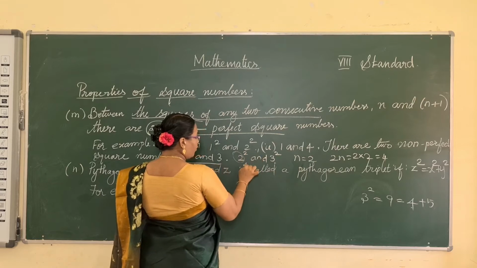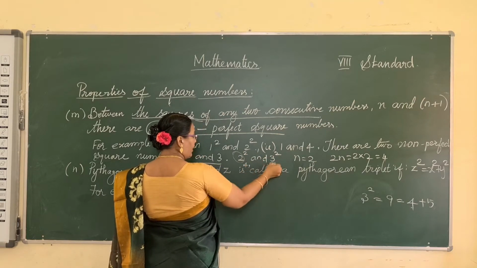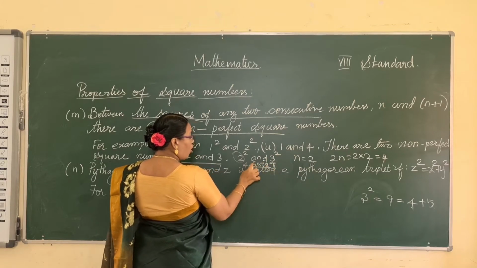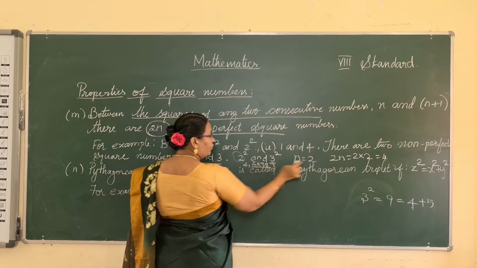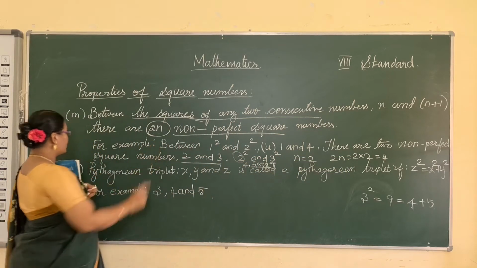2 squared means 4. 3 squared means 9. So which are the numbers between 4 and 9? 5, 6, 7, 8. So how many numbers? 1, 2, 3, 4. We get the answer 4. I hope you understand this property.